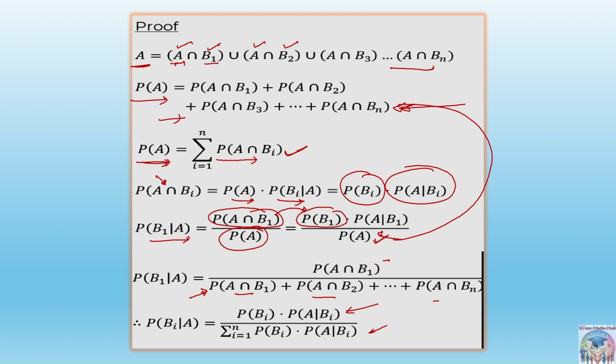So this theorem says that if A and B events are mutually exclusive and exhaustive events, of course this theorem will be used only when the events are 2 or more than 2. Then you can say that probability of B given A can be written in this format.